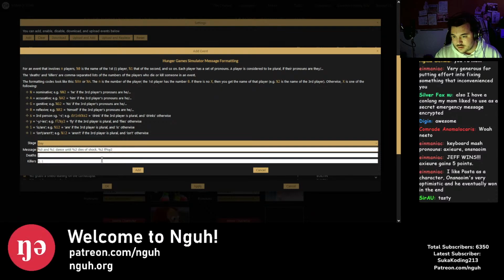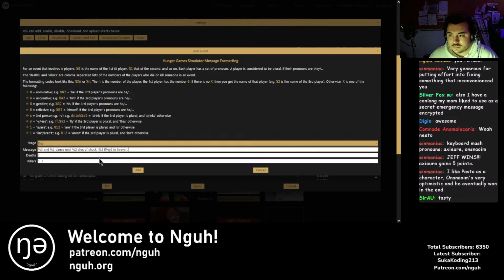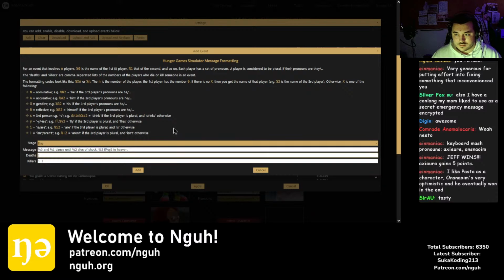This is a bit of a complicated one because in here it doesn't make sense, because %2 will always be replaced by the name, and the name typically takes a singular verb form. So this is just if the pronoun happens to be they, and you have to change it into they fly instead of he flies. That's in a situation where you want to use the pronoun together with the verb, and you can look for some examples in the event list. But this is how you create a new event, and you have to enter the deaths and killers because obviously it doesn't actually understand what's going on, it's just replacing text.